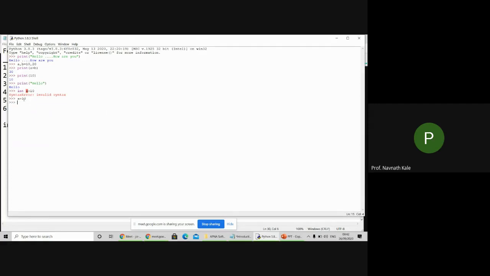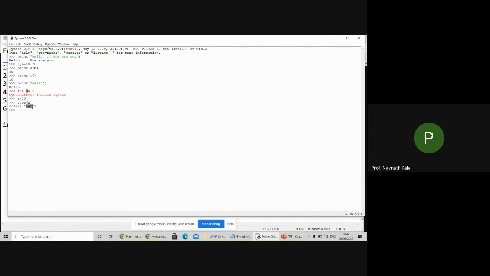Internally, the type will be decided based on this provided value. Now I am providing an integer value, so the type of a will be integer. If you want to check its type, write type of a. It gives integer type. This is the beauty of Python. That's why it is called a dynamically typed programming language.